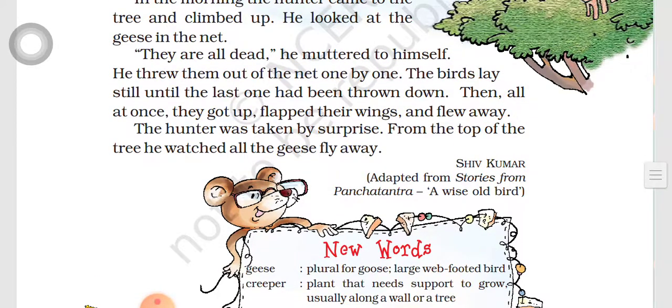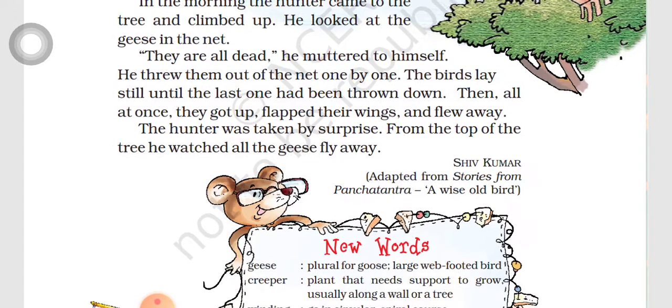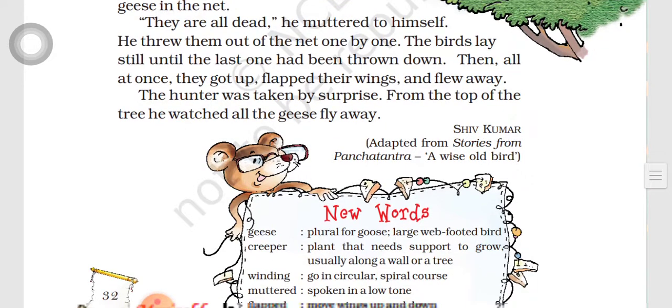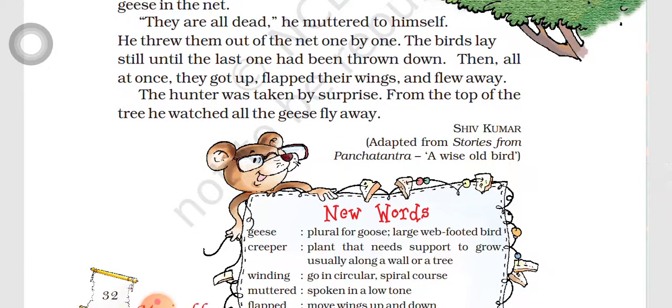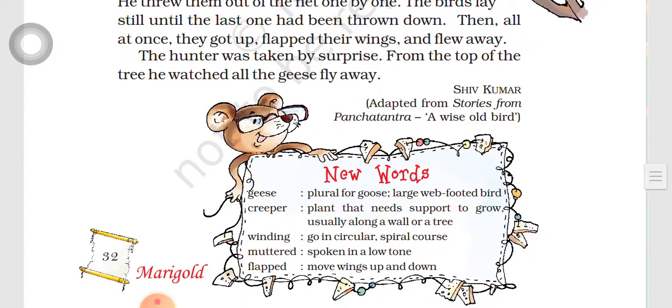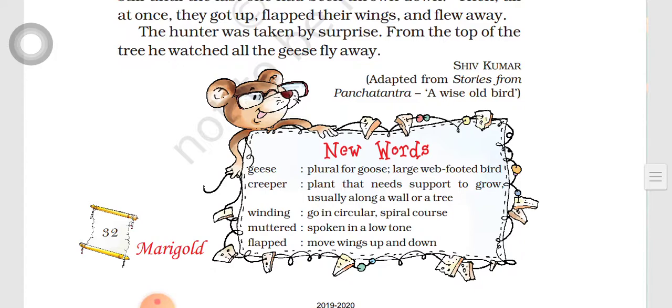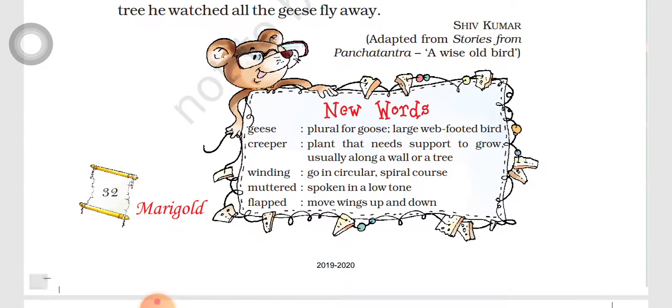Okay, children, have you understood this lesson? The lesson is written by Shiva Kumar, and the stories are adapted from Panchatantra stories. You know what Panchatantra is? It's an ancient Indian collection of interrelated animal fables, written in Sanskrit. All are moral stories about animals.